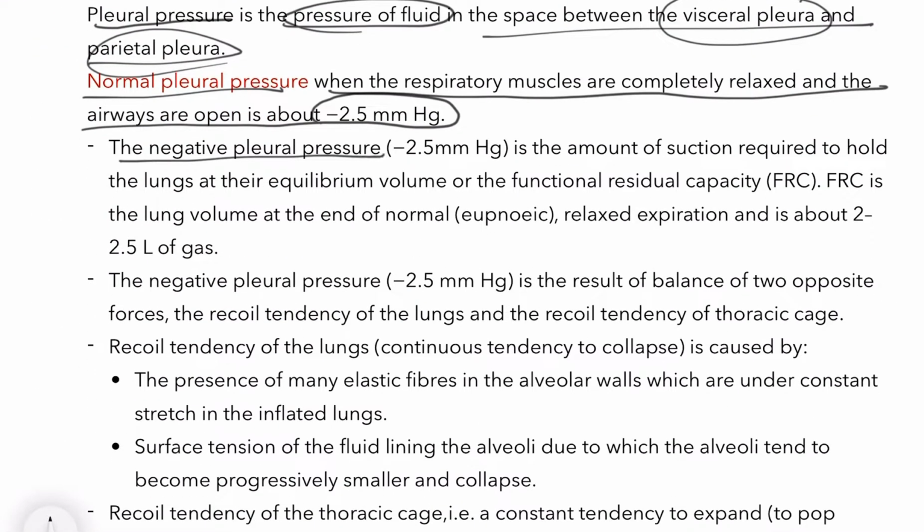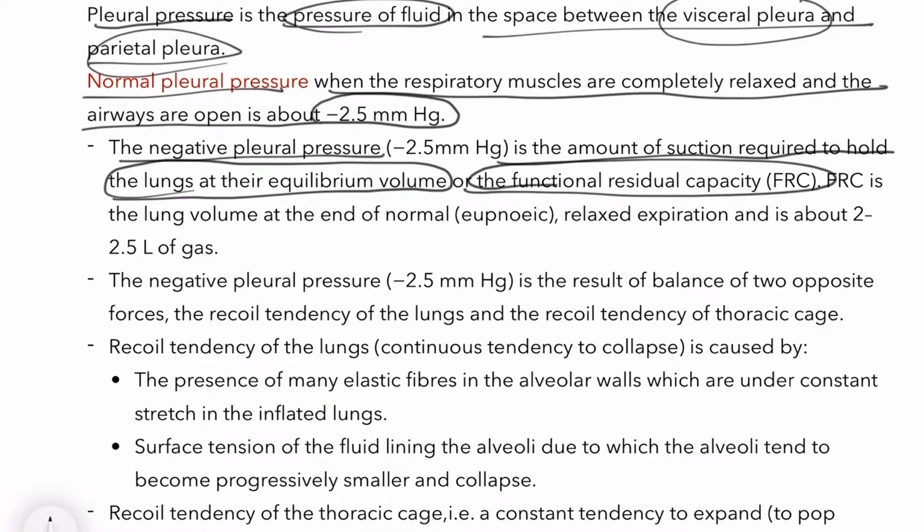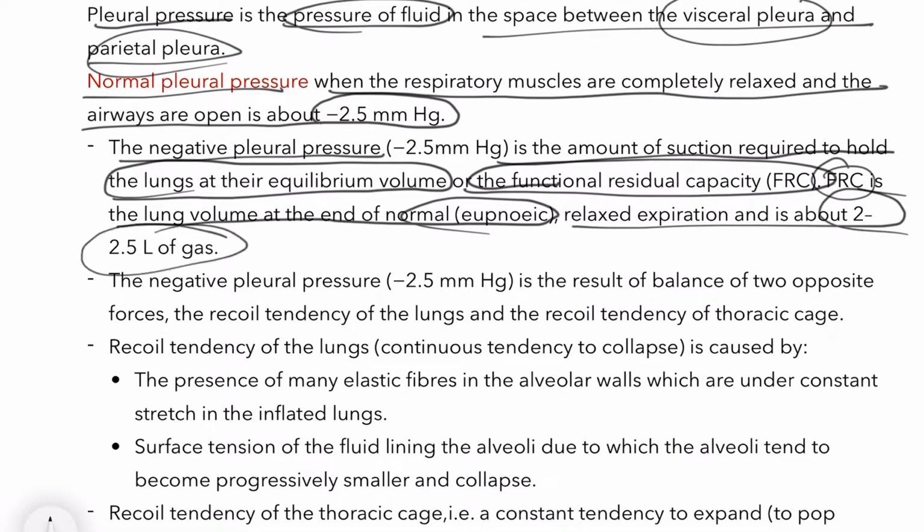Now the negative pleural pressure is the amount of suction required to hold the lungs at the equilibrium volume, or the functional residual capacity, FRC. Why is minus 2.5 mmHg required? Because it is a negative pleural pressure to maintain the equilibrium between lung and the atmospheric pressure. If both were the same, it would cause collapse of the lungs. And FRC is the lung volume at the end of normal or relaxed expiration, about 2 to 2.5 liters of gas.